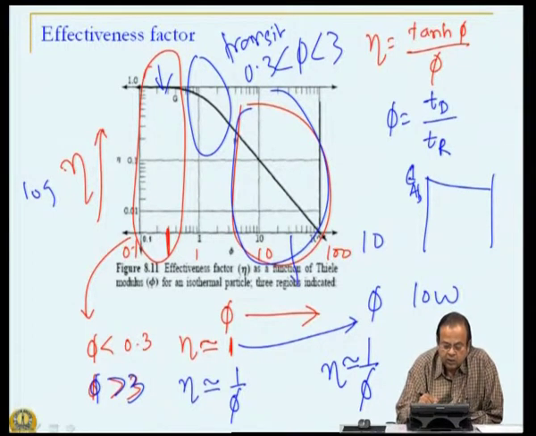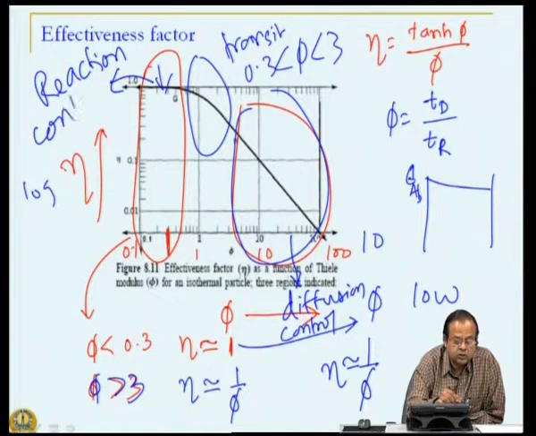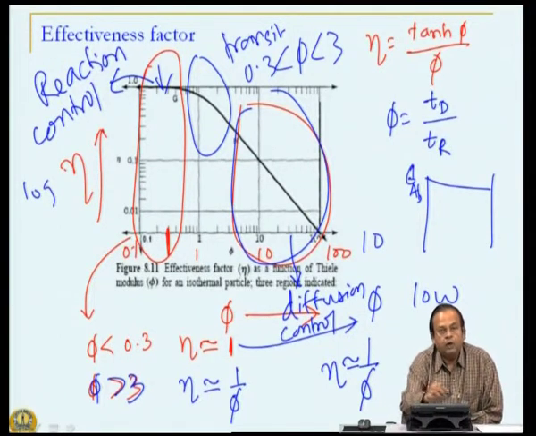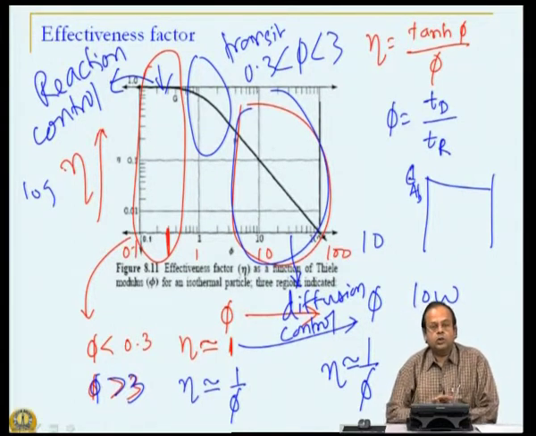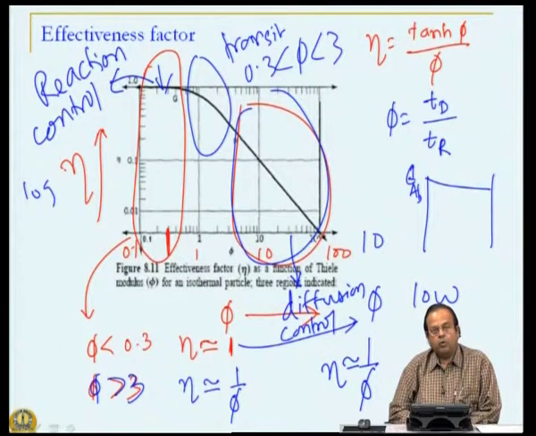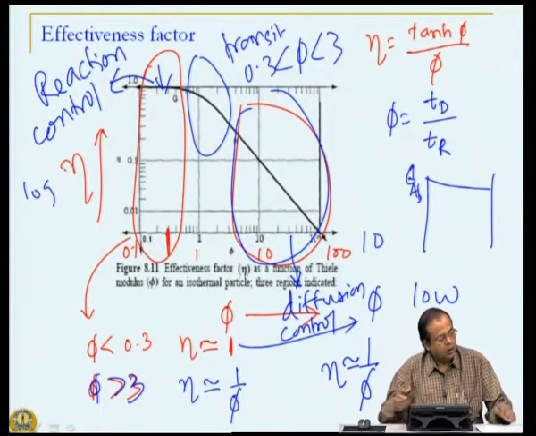So, this region is diffusion controlled when the Thiele modulus is large. This region is reaction controlled when the Thiele modulus is very small. Then we have a transition, with the Thiele modulus between 0.3 and 3, where it is controlled neither exclusively by reaction nor by diffusion, but is a region of mixed control, and hence we call it the transition period.